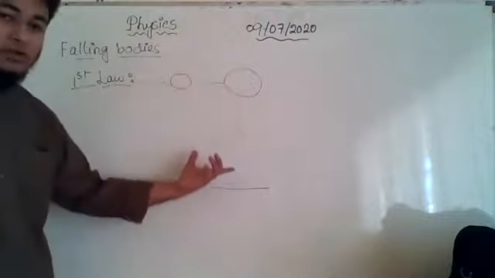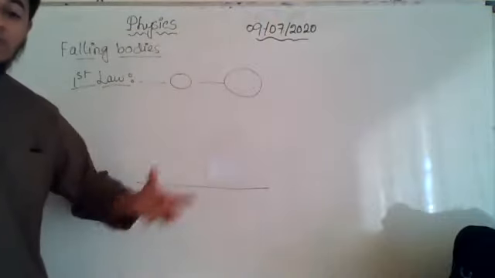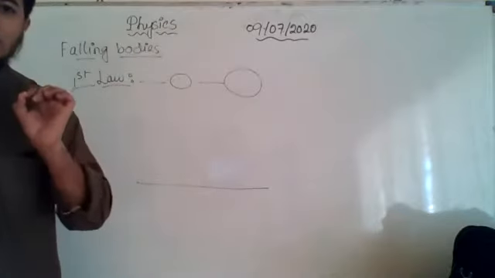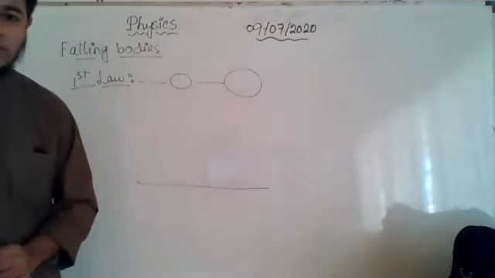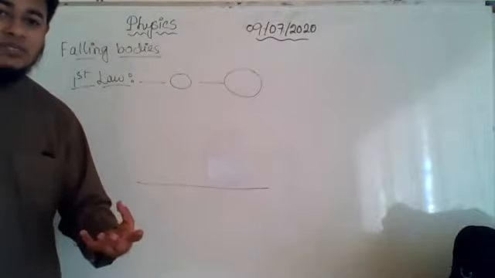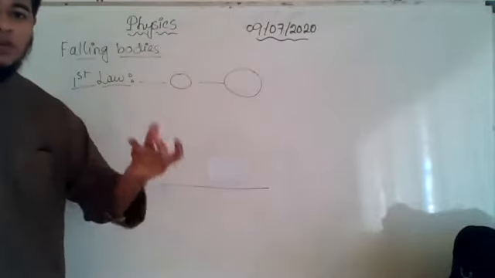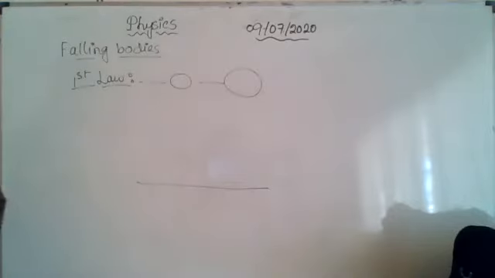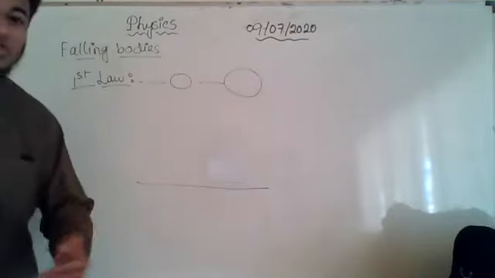But if there is air or any medium, then a certain amount of resistance will be offered by that medium, right? So due to that resistance, bodies of different masses have different capability of overcoming it. As a result, both of them will not reach the ground together.